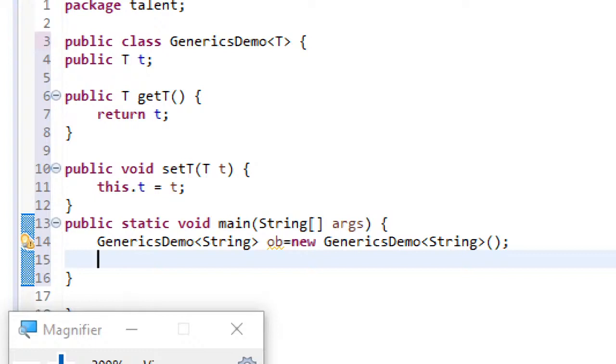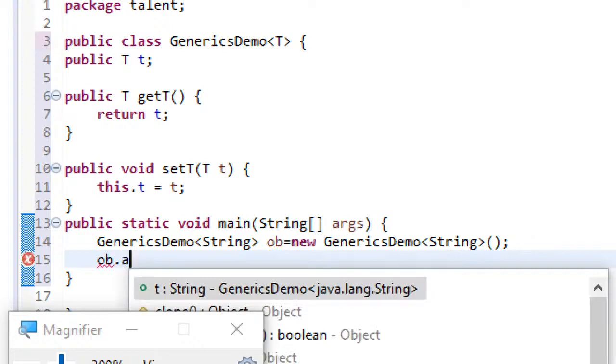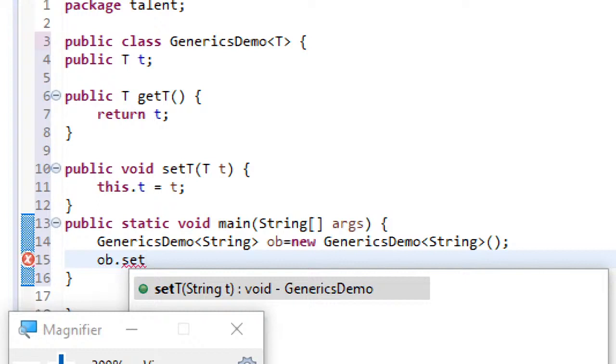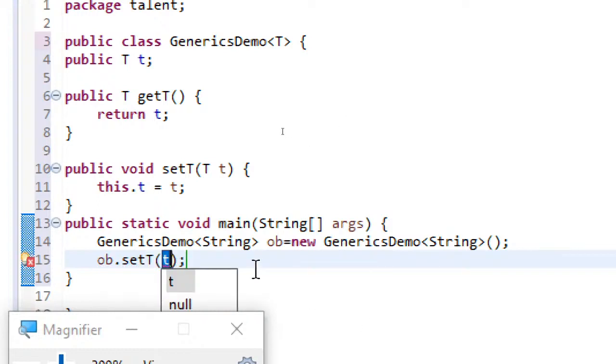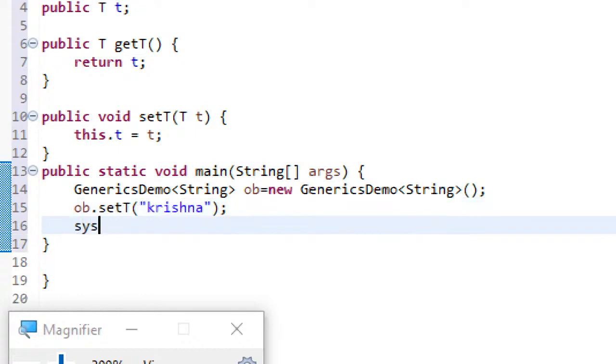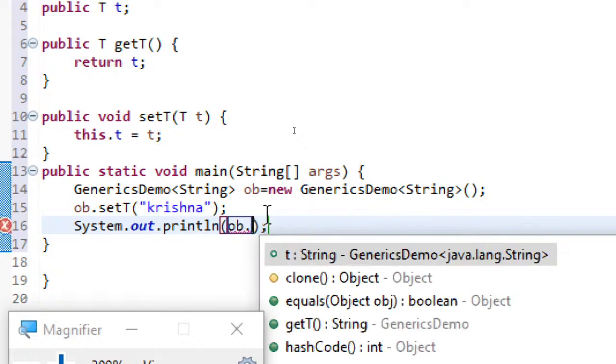Now let me add something to that. You have created your own set method now, so you can just use ob.set, and here instead of T I'll just say the type. Since it is of String type, I am saying Krishna. So here you can see how it is being done. And now if I want to print it, I can directly use sysout, and then here I can call ob dot get. Get is there, so get t you can just tell.